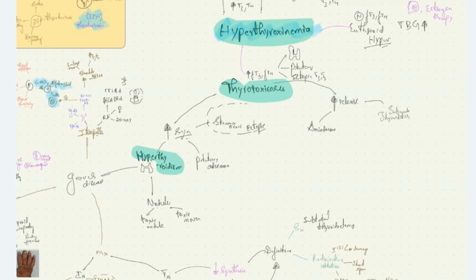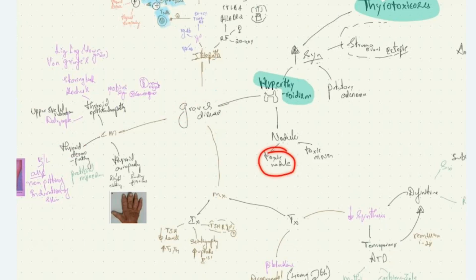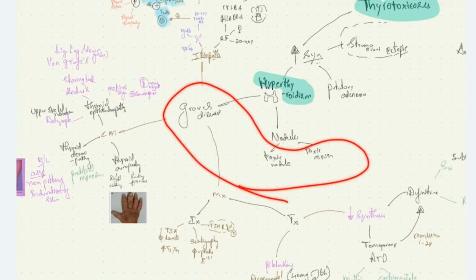In thyrotoxicosis, the causes related to thyroid gland causing increase in free T3 T4 is called hyperthyroidism. Now, what are those causes? Thyroid causes causing hyperthyroidism are Graves' disease, toxic nodule, and toxic multinodular goiter. These are the three diseases of thyroid causing increase in free T3 T4 causing hyperthyroidism.